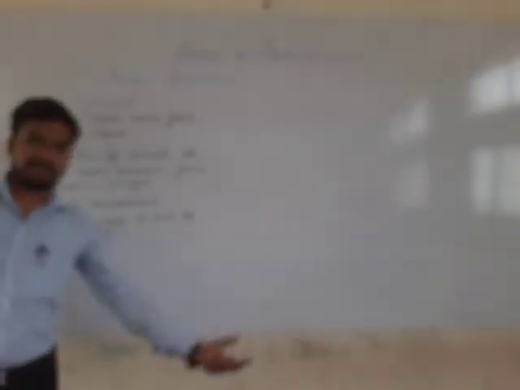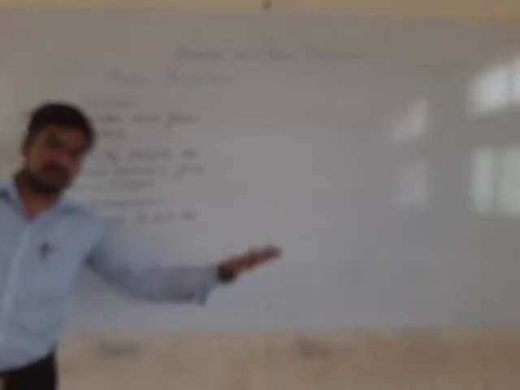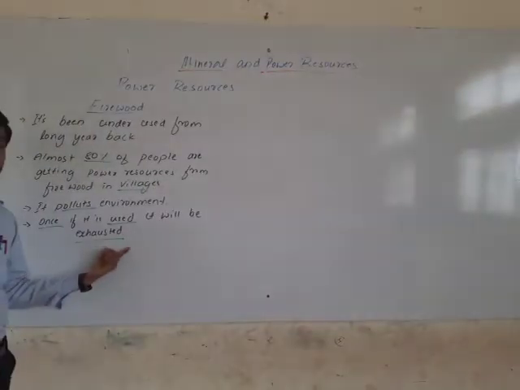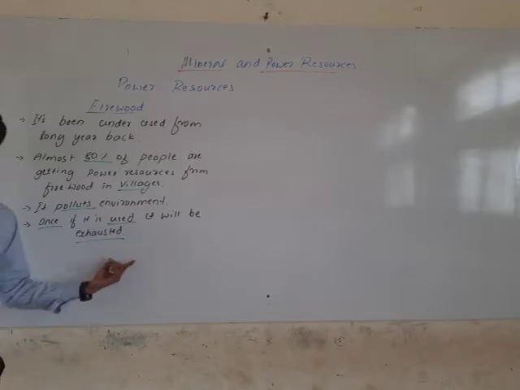You need to wait to get firewood. That means we need to plant a tree, and it takes 5 years, 10 years, 15 years, around 30, 40 years to get a big tree. Then only do you get firewood. So it's a non-renewable resource. Once you use this firewood, you cannot get it back.